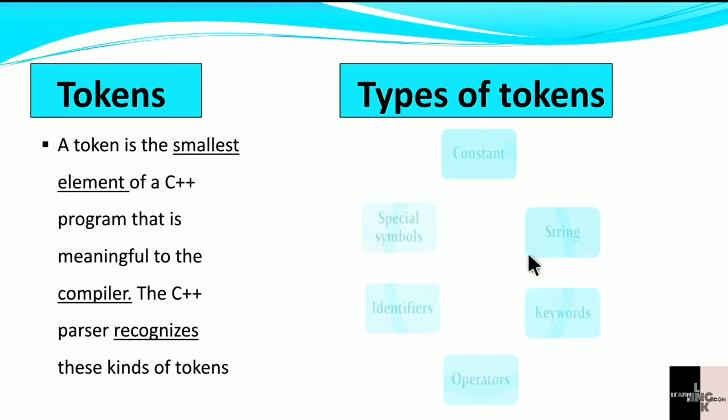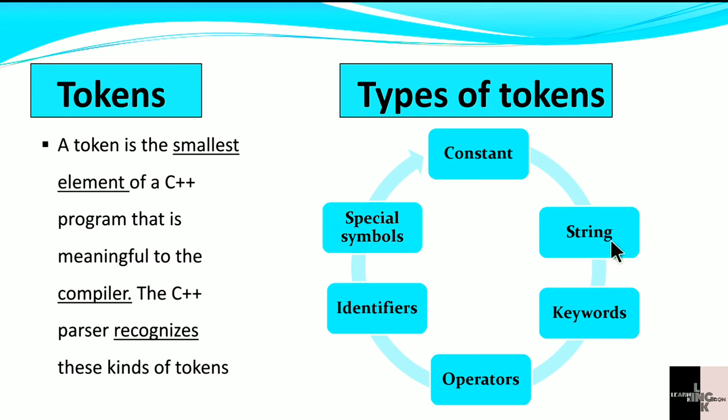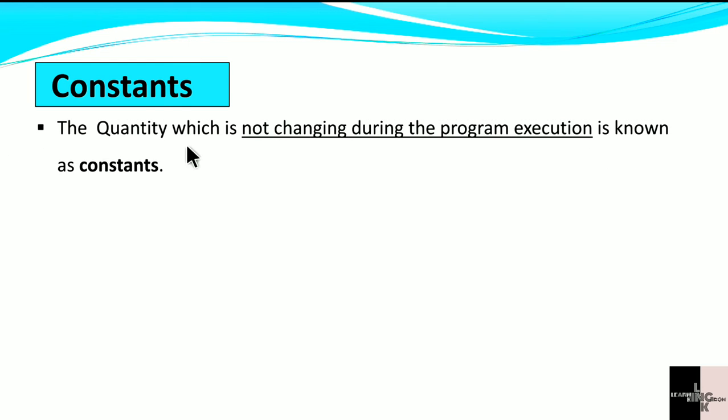There are types of tokens. What are those types? First is constant, then string, keywords, operators, identifiers and special symbols. These are the kinds of tokens. Let's check them out one by one. Constant. What is a constant? A quantity which does not change during program execution is known as a constant. While we run the program, we give it a value, and during the program execution time it can't change its value. That is a constant, as the name indicates.